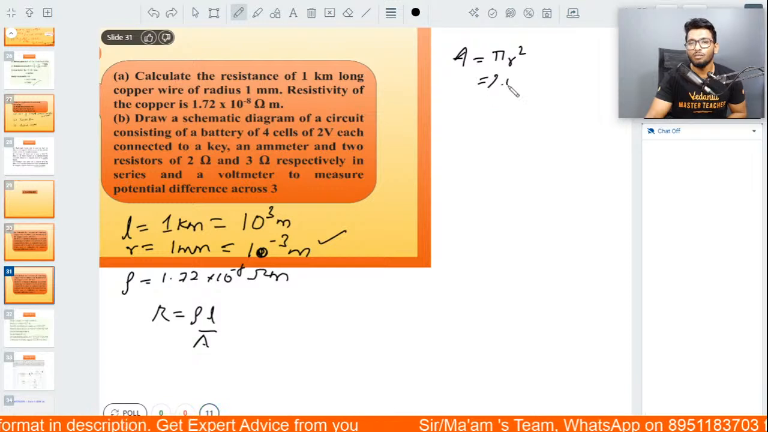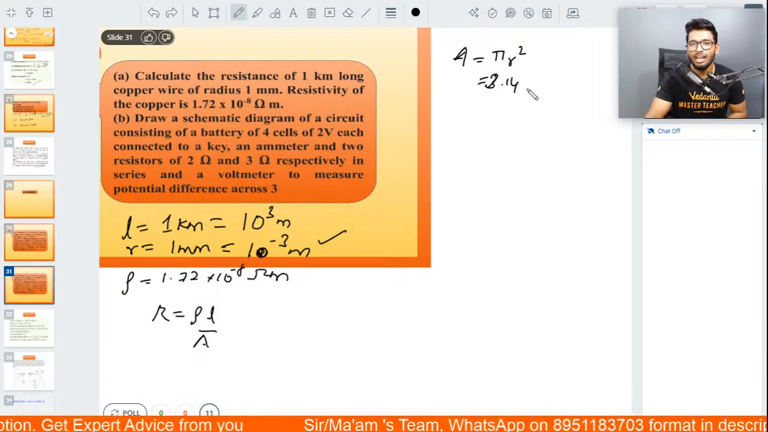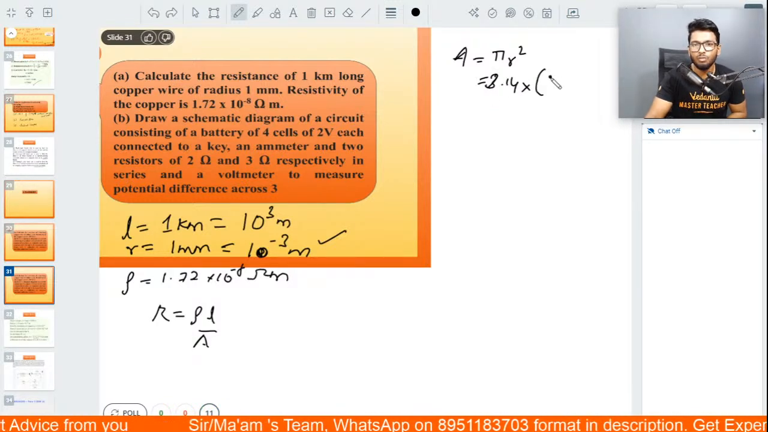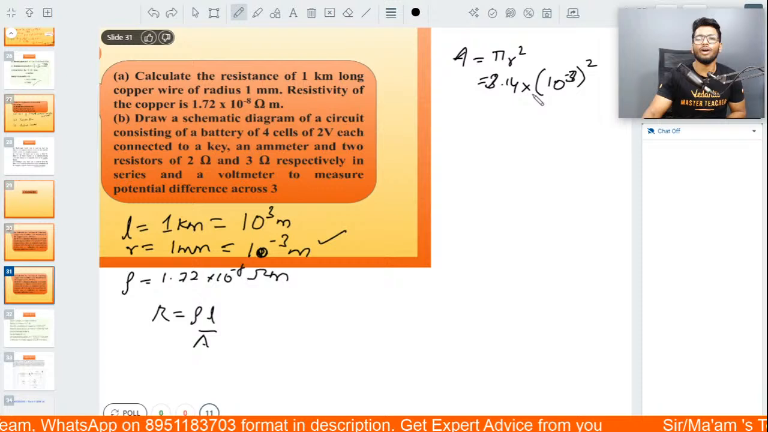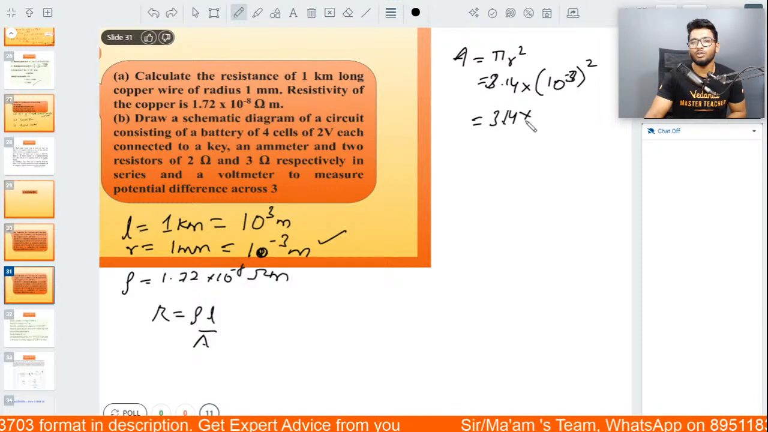So it's going to be 3.14, which is nothing but pi, into radius is given as 10 to the power minus 3, 10 to the power minus 3, the whole square, which is going to be equal to 3.14 into 10 to the power of minus 6.